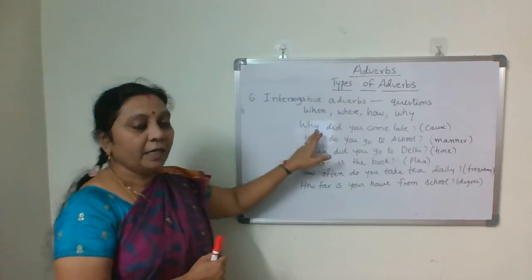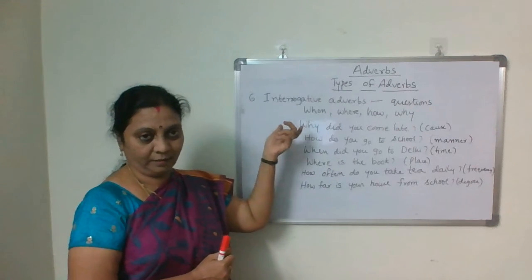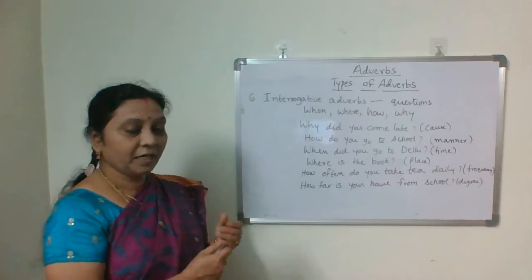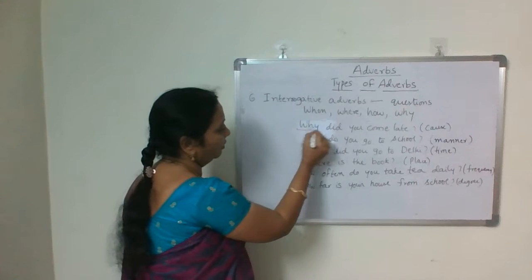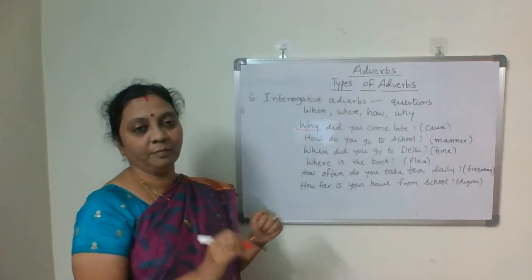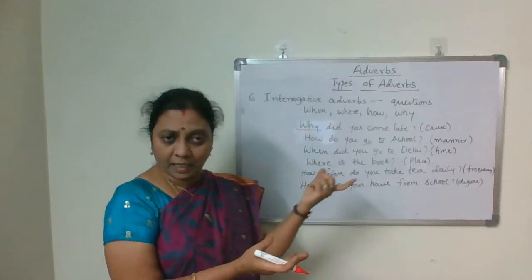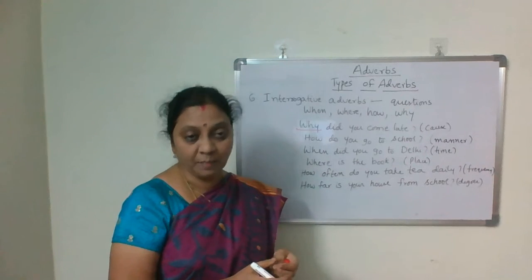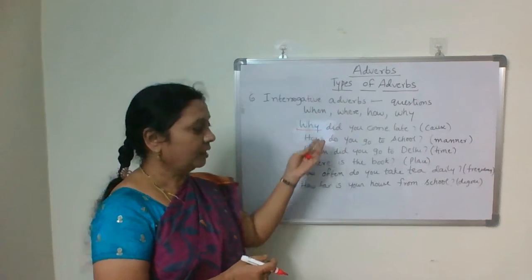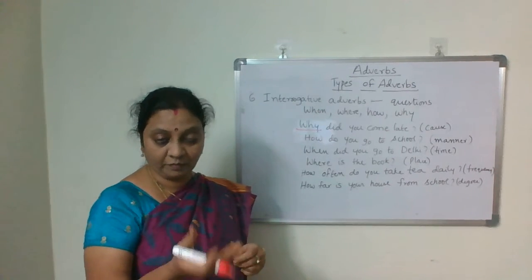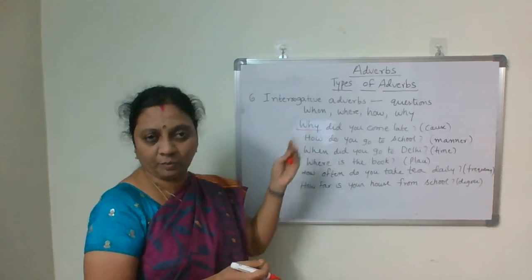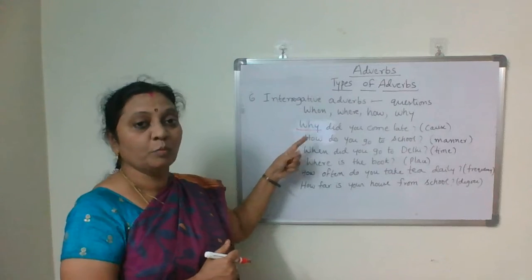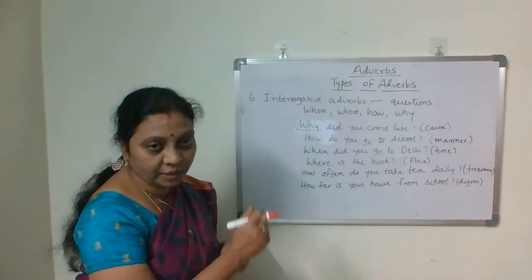Okay. Why did you come late? Why? It's a reason or cause you are asking. So why is an interrogative adverb. And you get an answer. What is the reason? I came late because I missed the bus. Okay, I came late because of traffic jam. So many replies you can give. So the reason, you're asking what is the cause for so and so thing. In such cases, we use why. Okay, so why is an interrogative adverb.